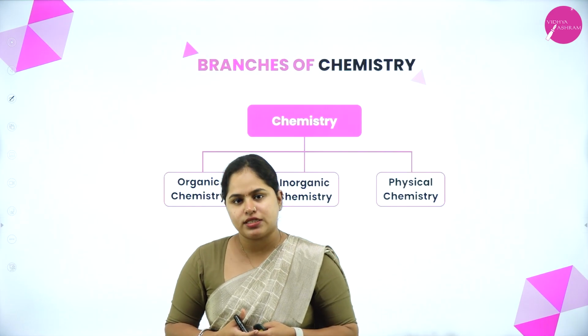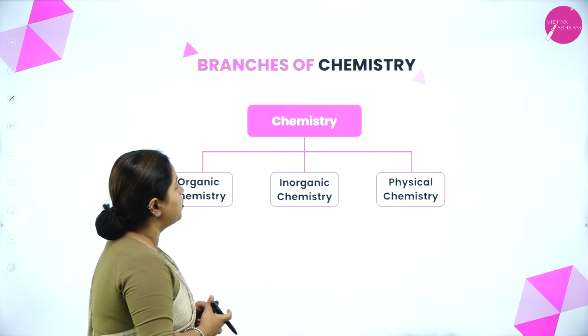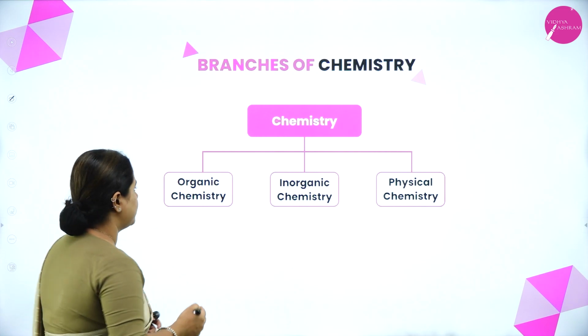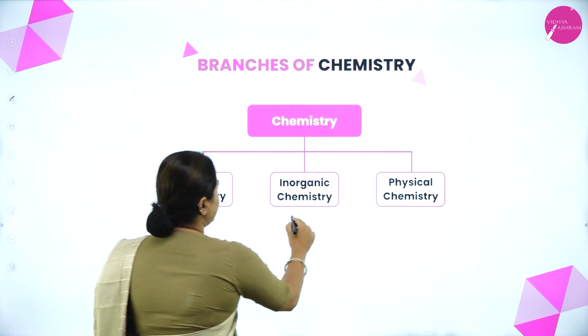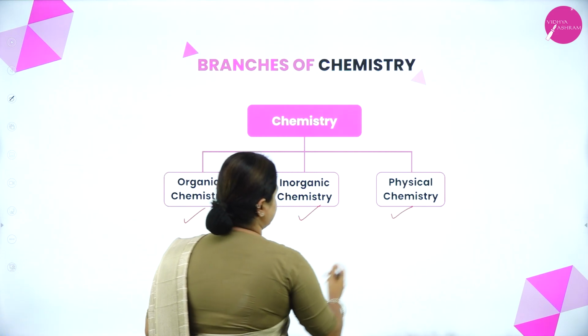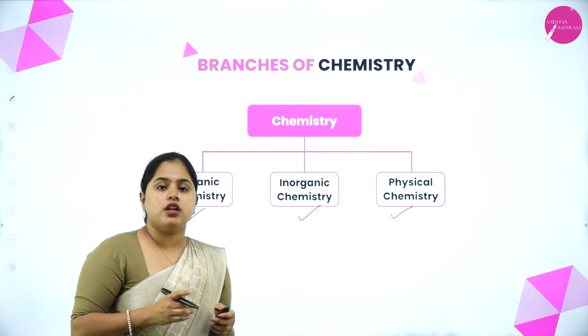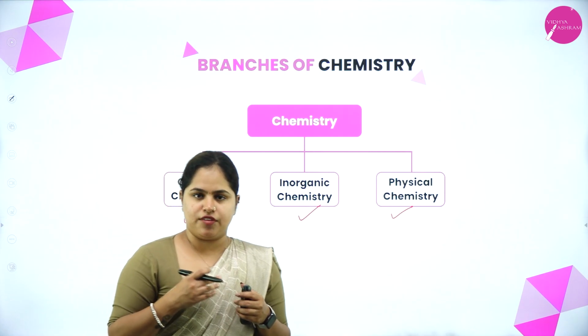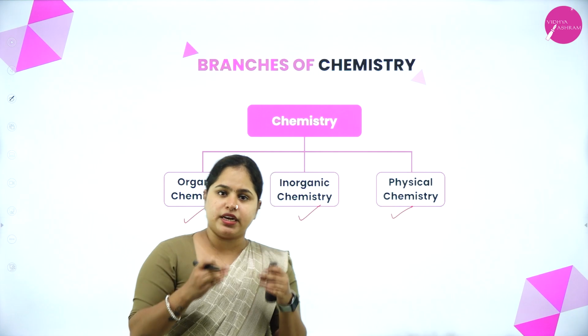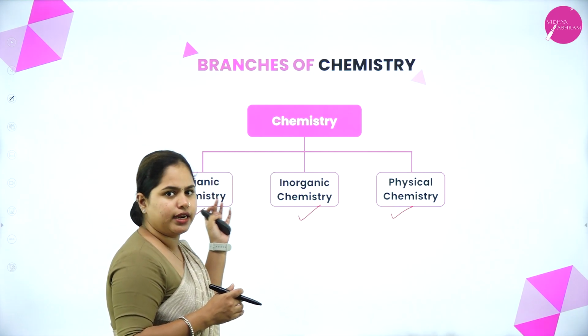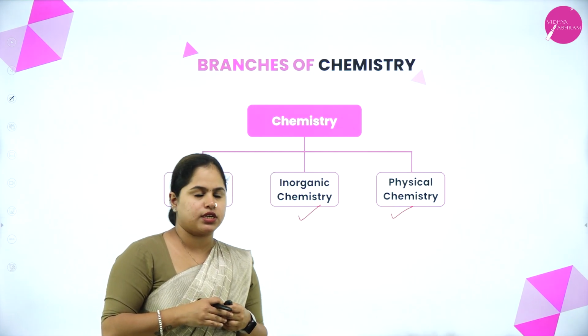So now in your syllabus, the different branches of chemistry that you are having is organic chemistry, inorganic chemistry and physical chemistry. So a total of 9 chapters you are having in this syllabus, and it is being divided into physical, inorganic and organic chemistry chapters, right?